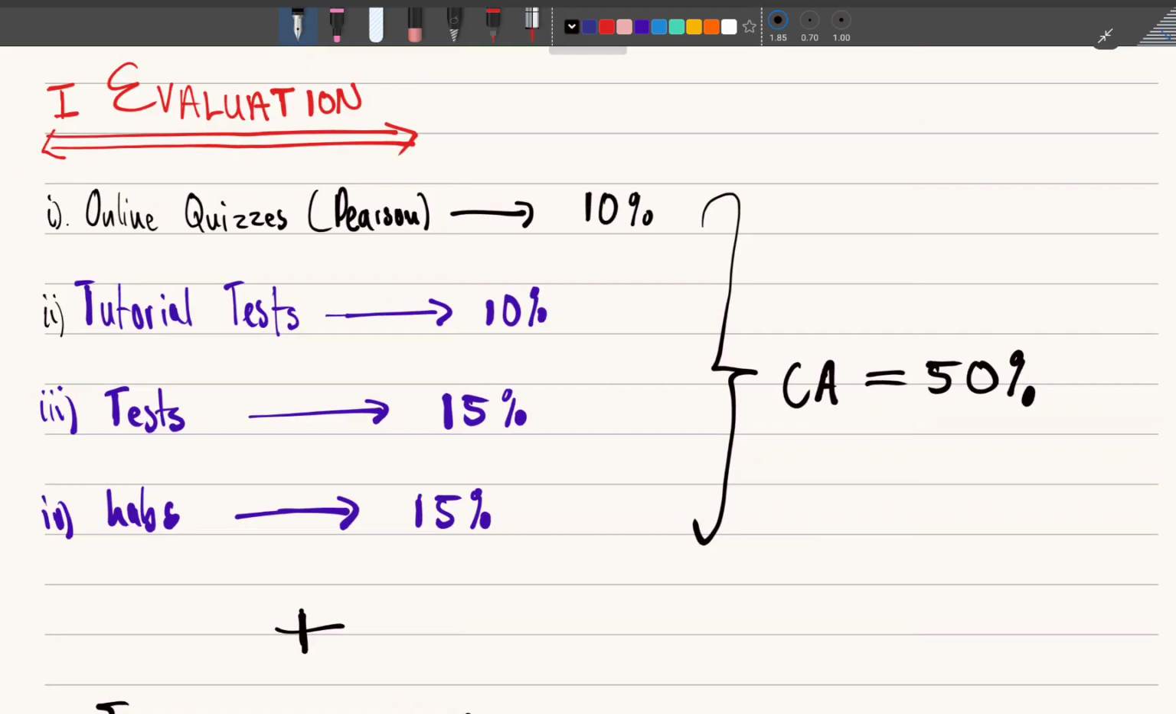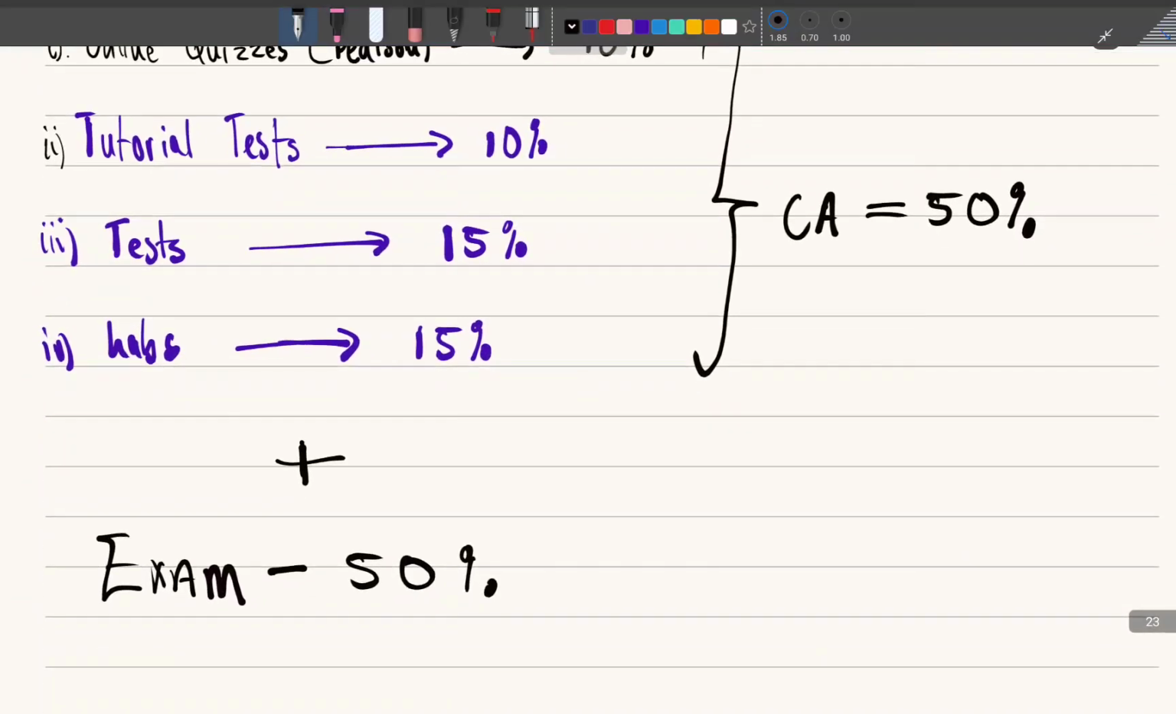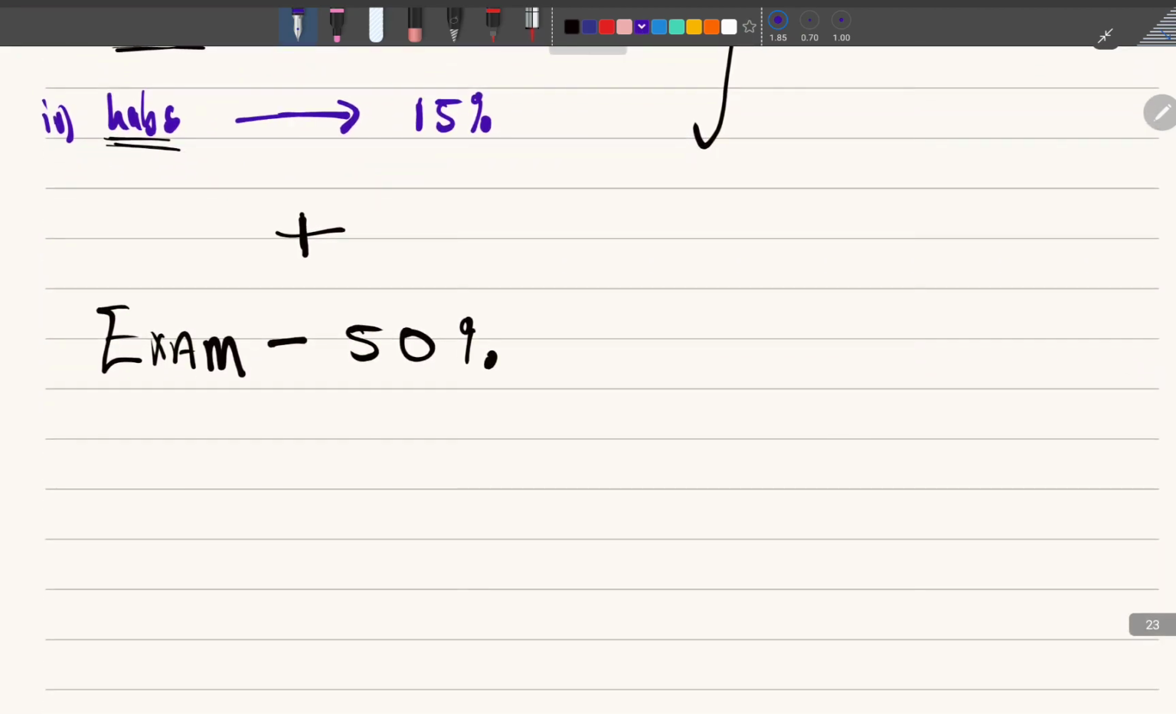And then the tests, which we are now going to put the test dates, are going to give you 15%, and the labs will give you 15%. So we're going to really make sure we are good at labs, really make sure we are prepared for the tests, and we are also prepared for the tutorial tests, and you're also getting great marks for the online quizzes.